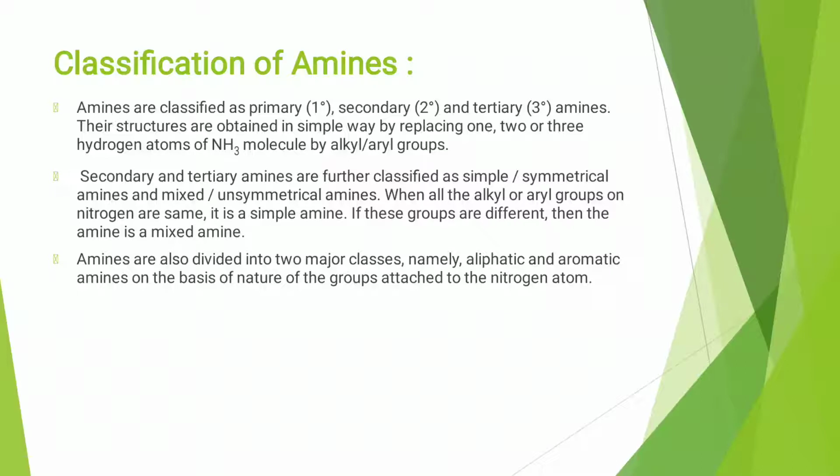First, classification of amines. Amines are the nitrogen containing organic compounds which have a basic characteristic. They are classified into different types like primary amines, secondary amines, tertiary amines. These amines are obtained by replacing 1, 2 or 3 hydrogen atoms of ammonia by alkyl or aryl groups. We can say that amines are the derivatives of ammonia.